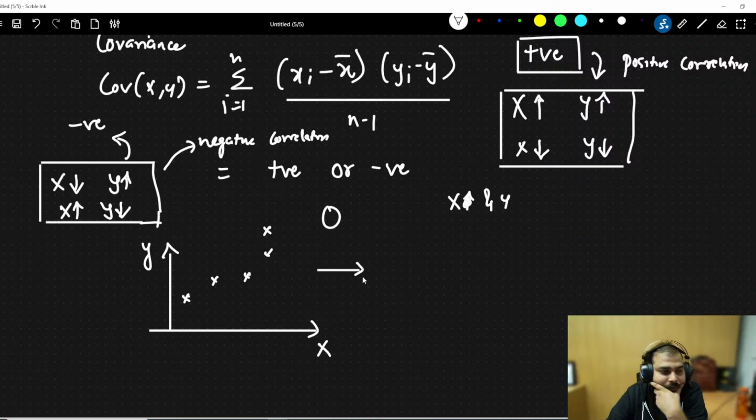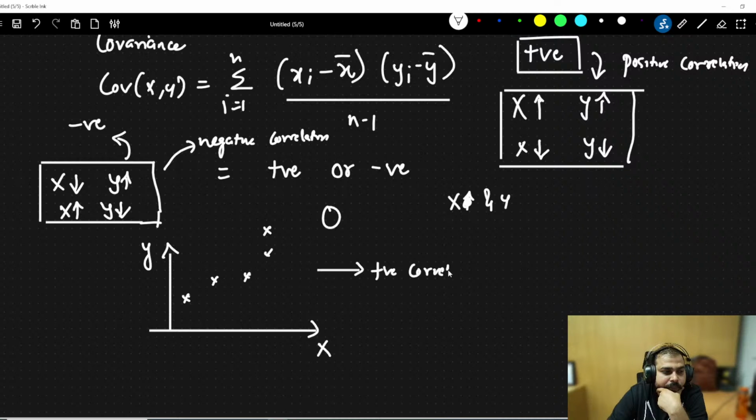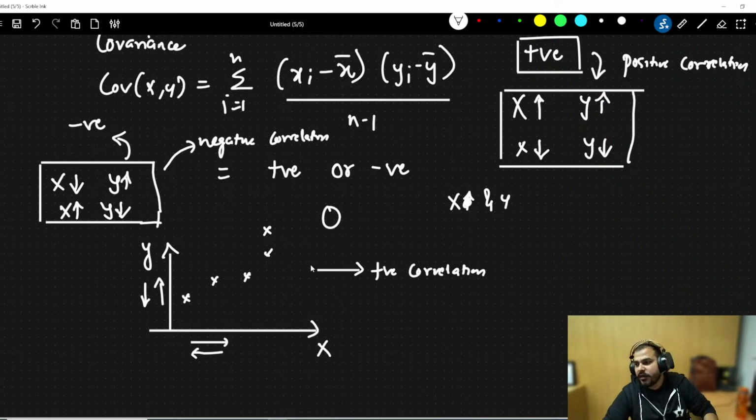Think over it. It will obviously have a positive correlation, right? Because here when x is increasing, y is also increasing. If y is decreasing, x is also decreasing, right? Both these conditions are getting satisfied. Okay. So here you can definitely see this positive correlation is there.